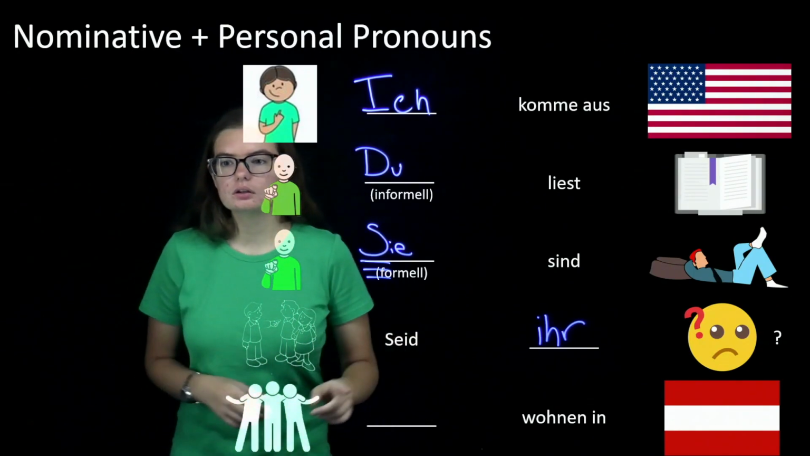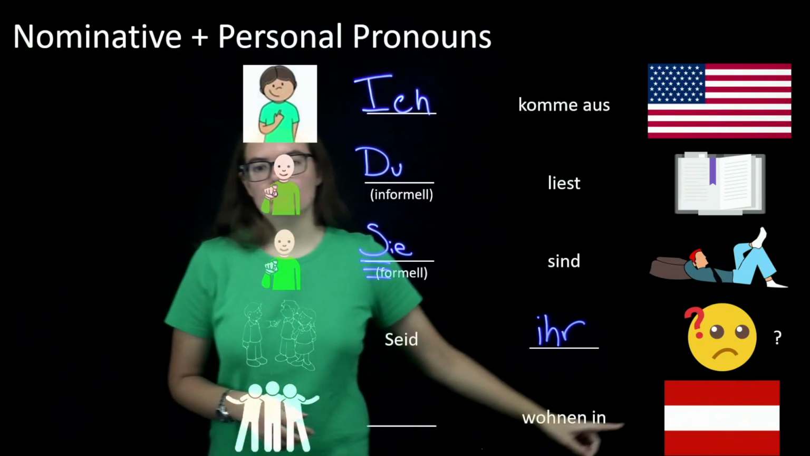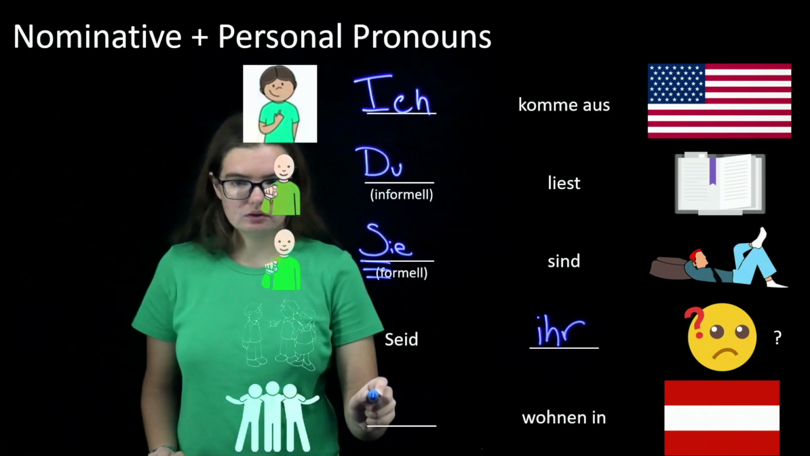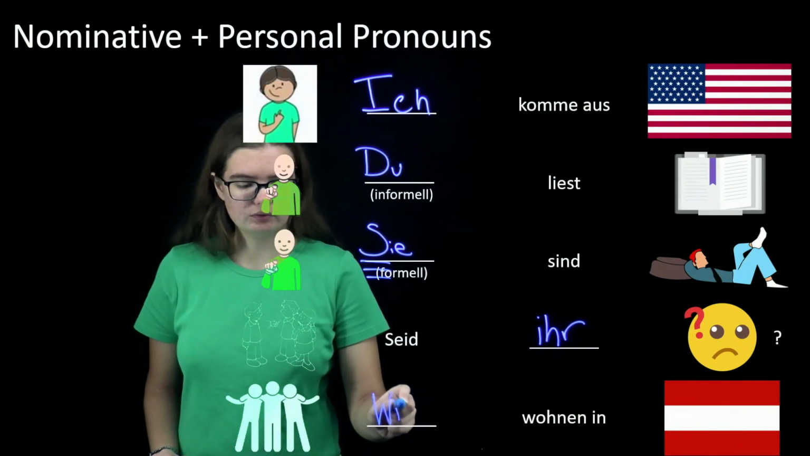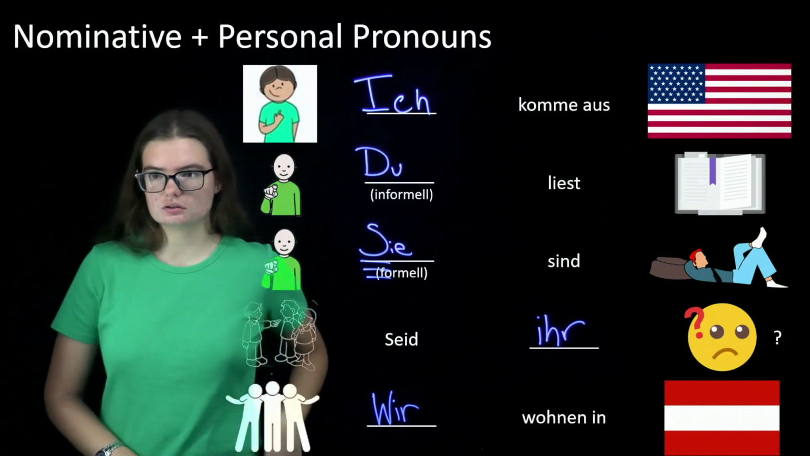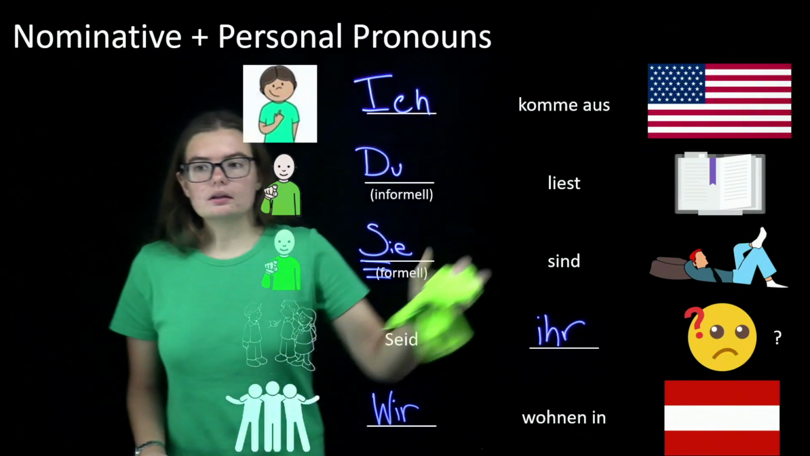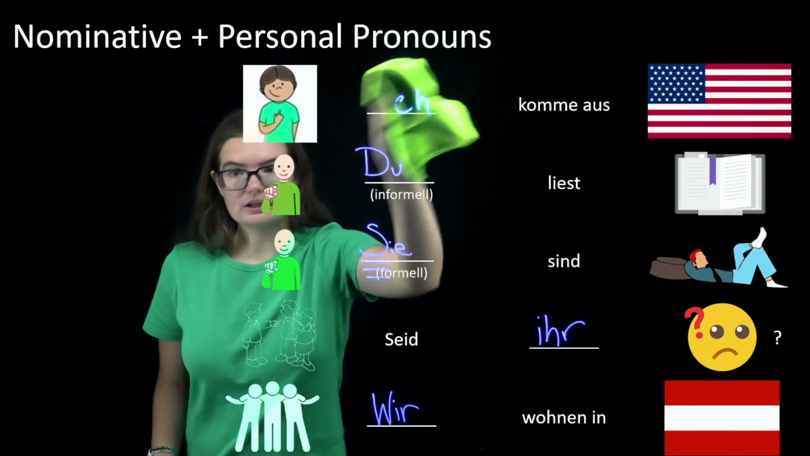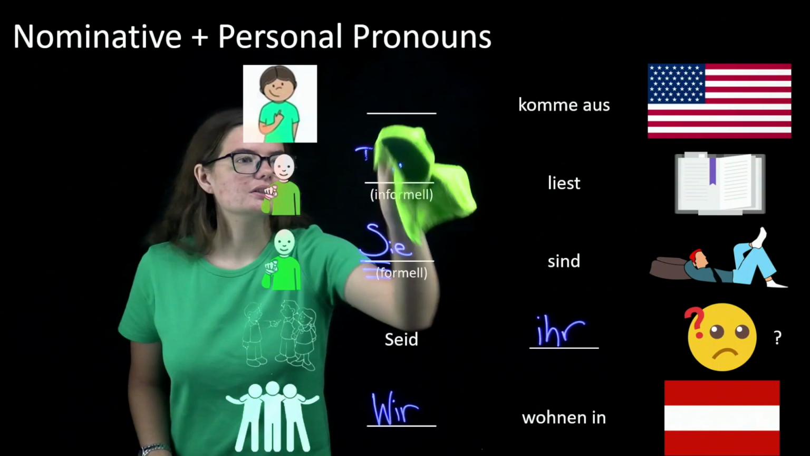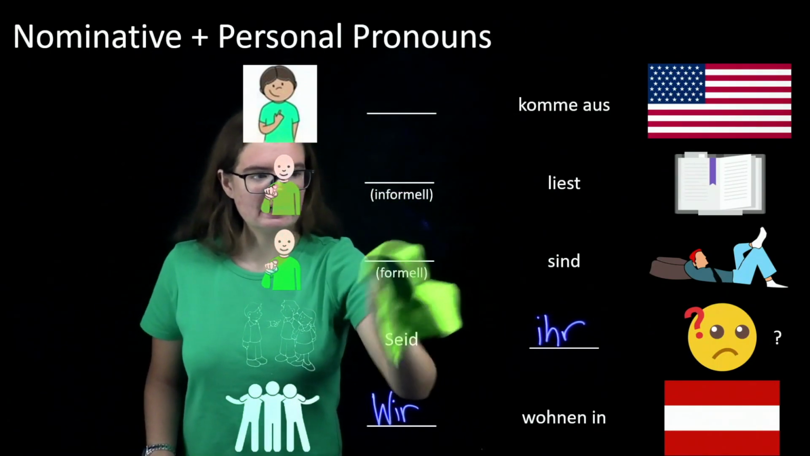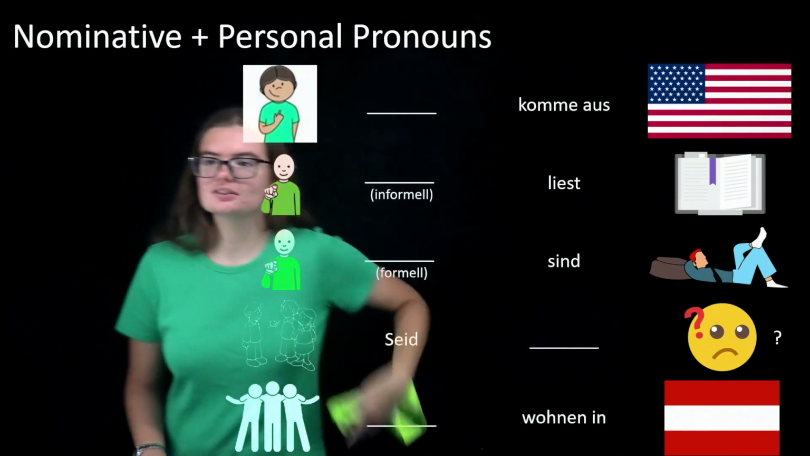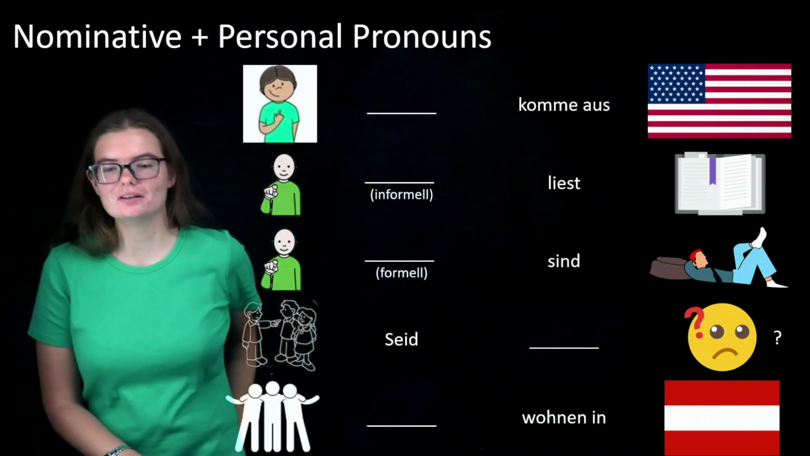And then finally, we have we. I'm trying to show here. We live in Austria, is that flag. And we is going to be wir. Wir wohnen in Österreich. Okay, so now I'm going to erase these since you've mastered them. And then we're going to go on to the next slide where we have more fun with pronouns. There's a lot of pronouns in German.